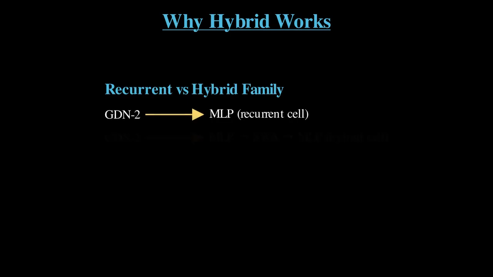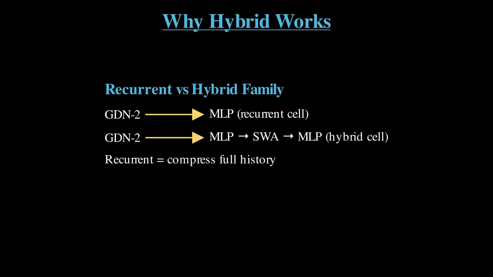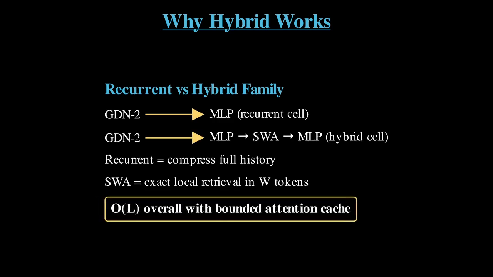Two model families are trained. The recurrent family stacks Gated DeltaNet-2 mixers under standard MLPs. The hybrid family inserts sliding window attention after every recurrent mixer. The cell becomes GDN2, MLP, SWA, MLP. The recurrent mixer compresses long history into constant memory. The SWA handles short shifts, comparisons, and local retrieval inside a fixed window. With a fixed window, the hybrid keeps linear sequence scaling overall while gaining a small bounded exact attention cache.